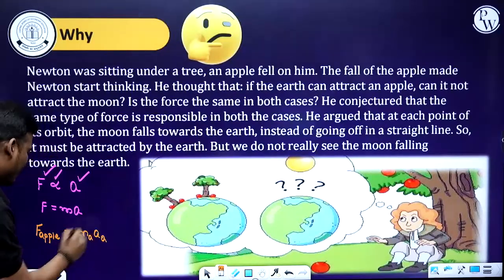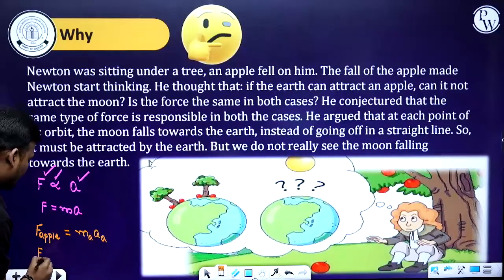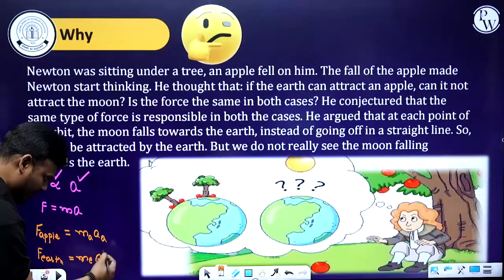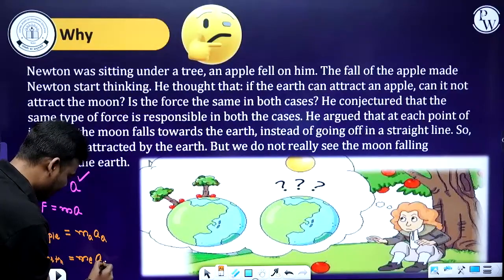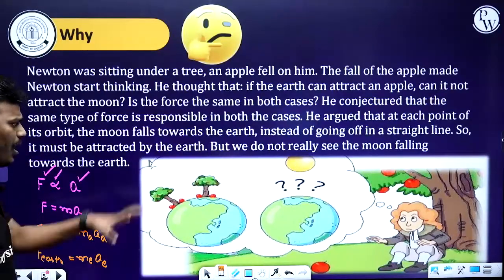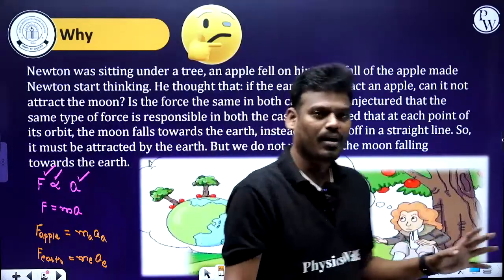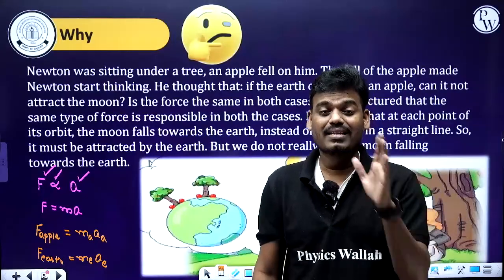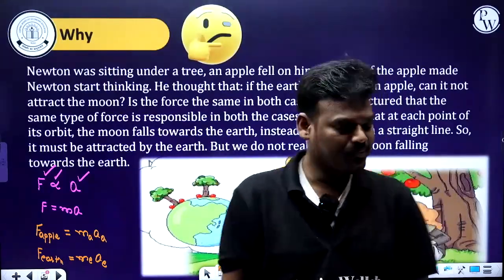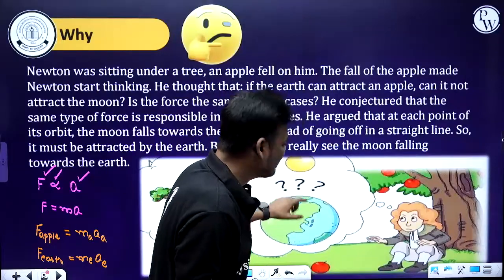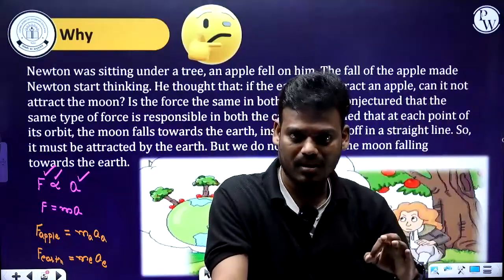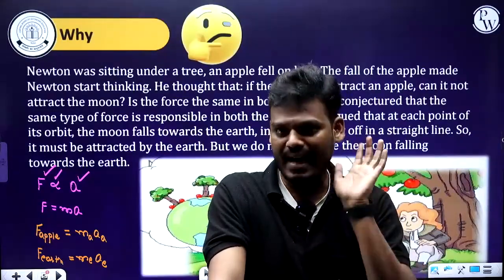In the same way, the force exerted by the Earth equals the mass of the Earth and the acceleration produced in the Earth, that is AE. According to Newton's third law, to every action there is always an equal and opposite reaction. If the Earth is exerting a force on the apple, that means the apple is also exerting a force on the Earth, equal in magnitude but opposite in direction.